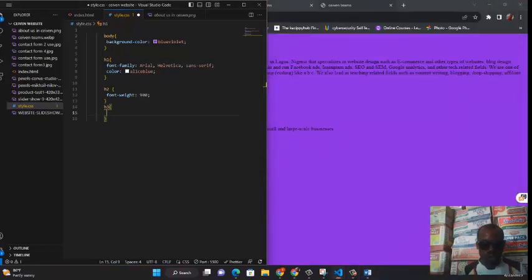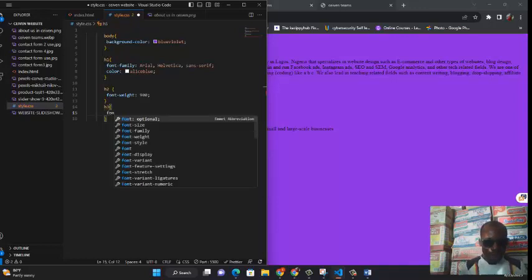Do you notice something? I wanted to do italics, so I just typed italics and it didn't work. It doesn't follow that way just because I say italics, so don't come and type italics. Italics goes with font family, okay? So just simply type font family, then come over to font style and choose font style.